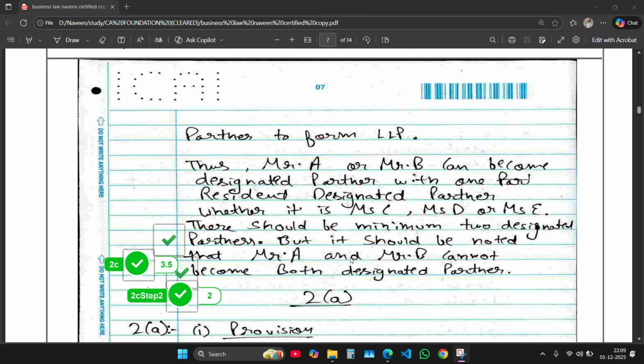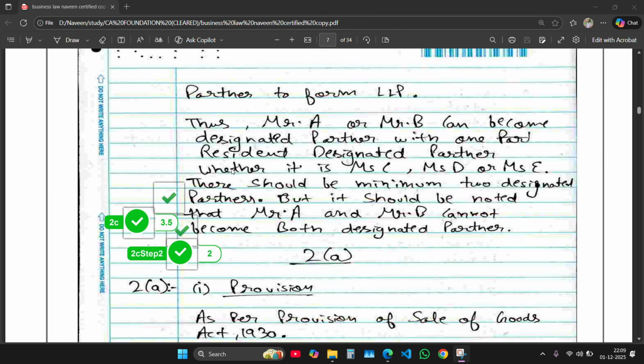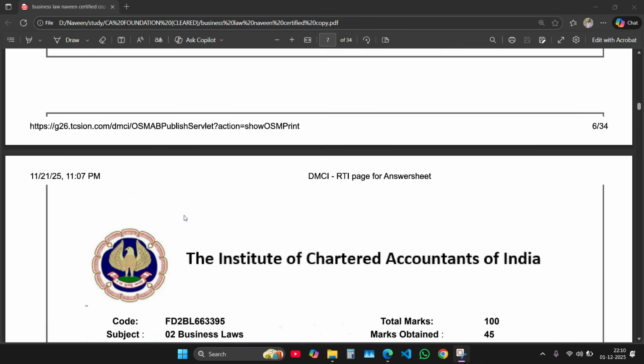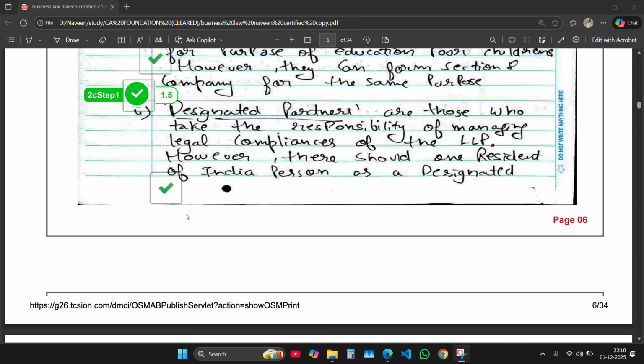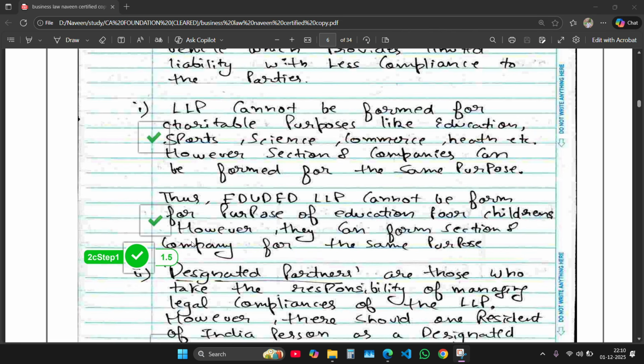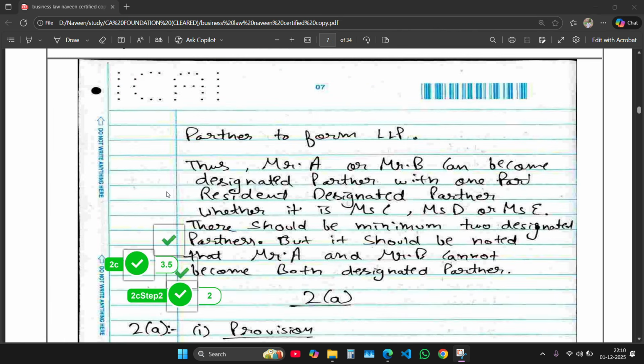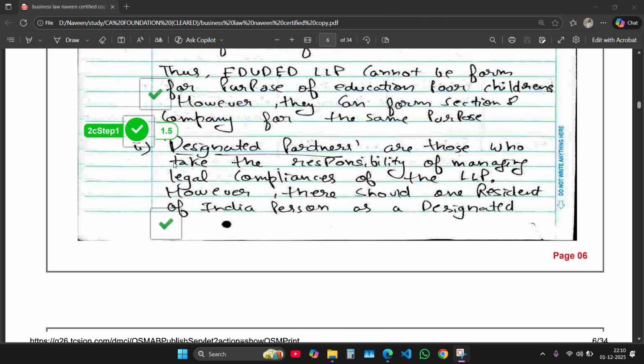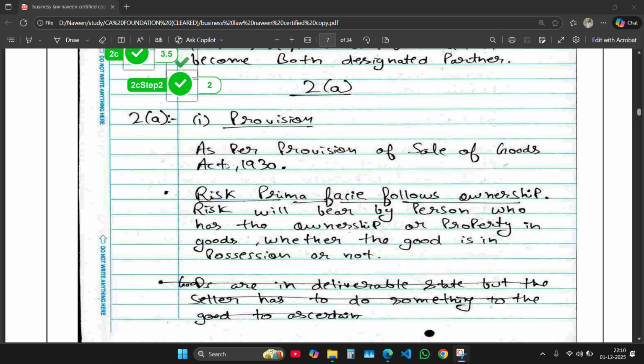I write that Mr. A and Mr. B cannot both become designated partners. And I got 3.5 marks from the LLP explanation, and 1.5 marks from here. So out of 6 marks, I got a total of 5 marks. Wow. So coming to the next question I did, 2A.